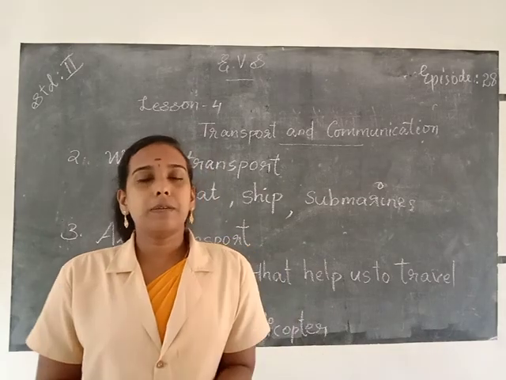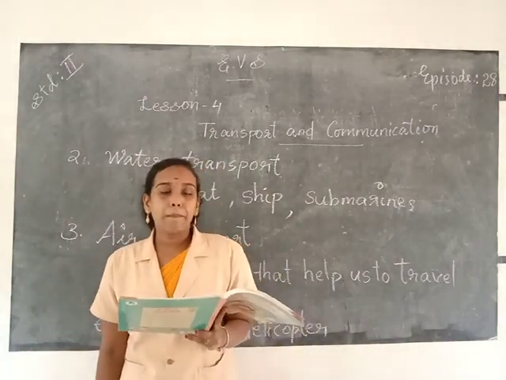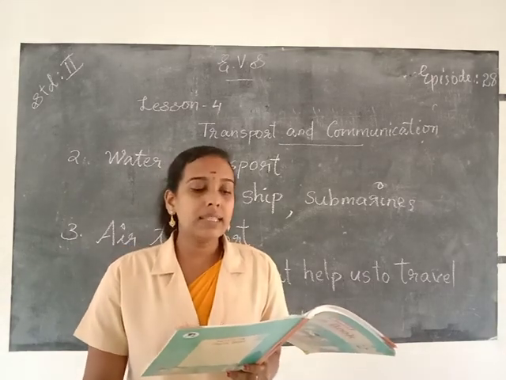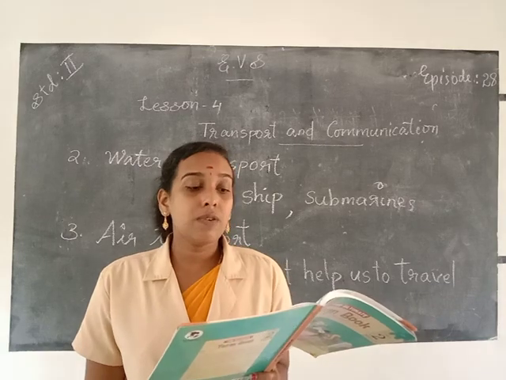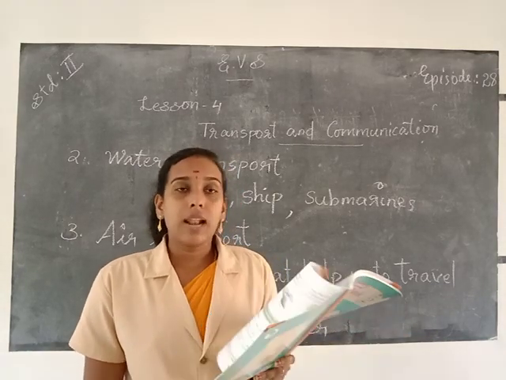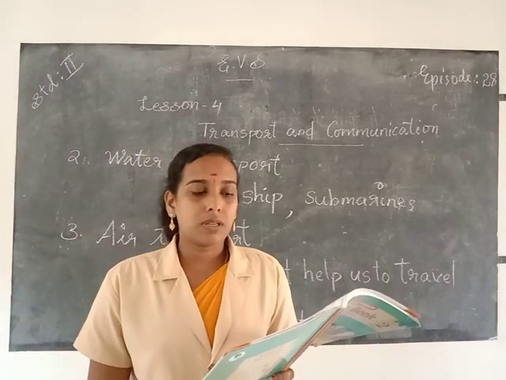Then the next page. In villages and small towns, people use tongas, carts and bicycles. They use these vehicles for carrying goods as well. So like bullock cart, etc. These are also means of land transport.